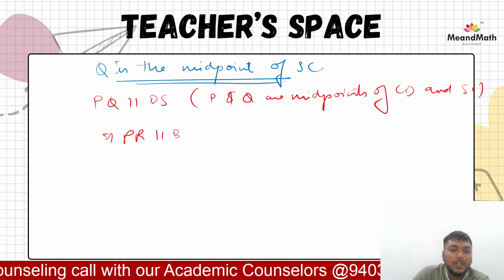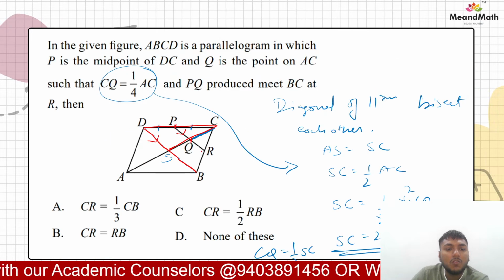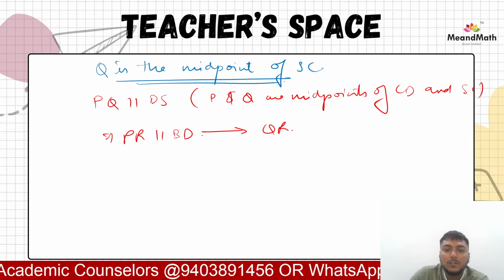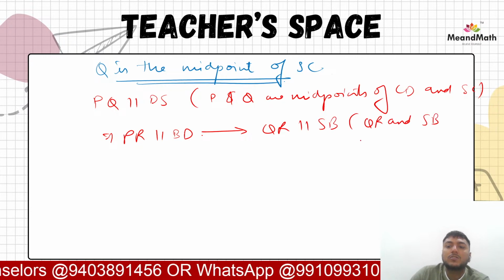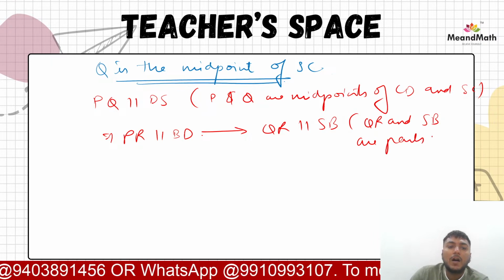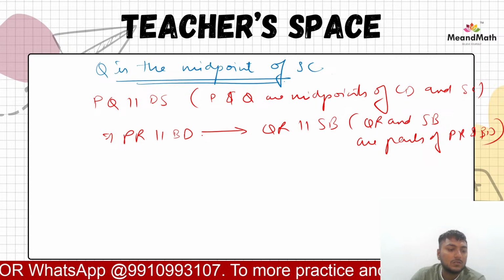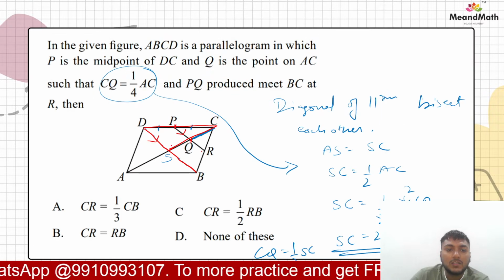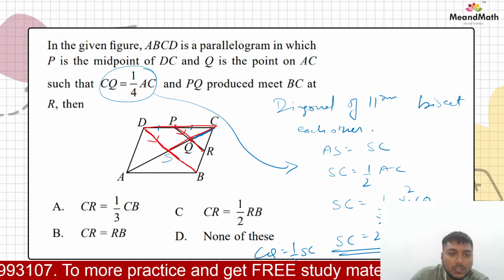Now, which implies that PR would be parallel to DP or BD. So now this will ultimately say what? QR would be parallel to SB because QR and SB are parts of PR and BD. Yes or no? तो ये दोनों पार्ट्स हो गए मेरे किसके, दिस होल साइड के, राइट, दिस होल साइड.